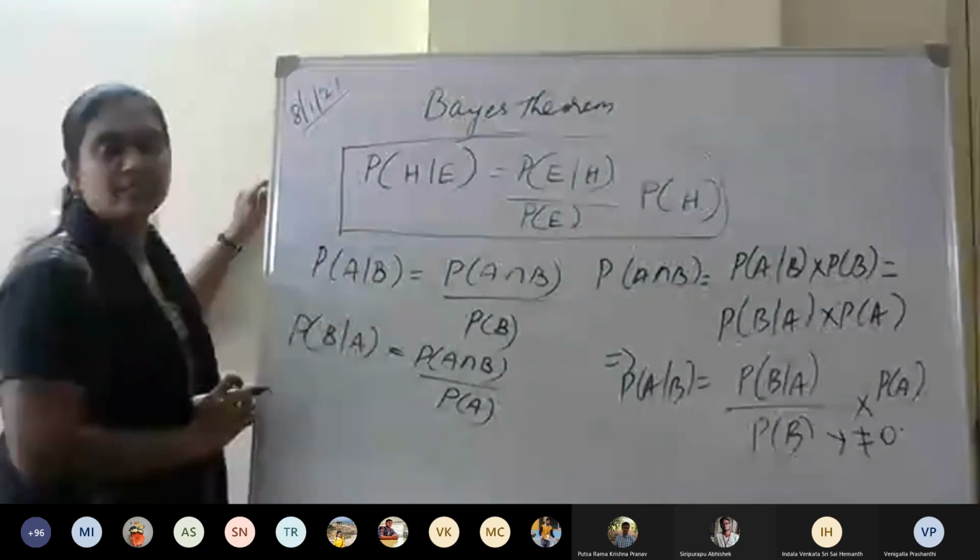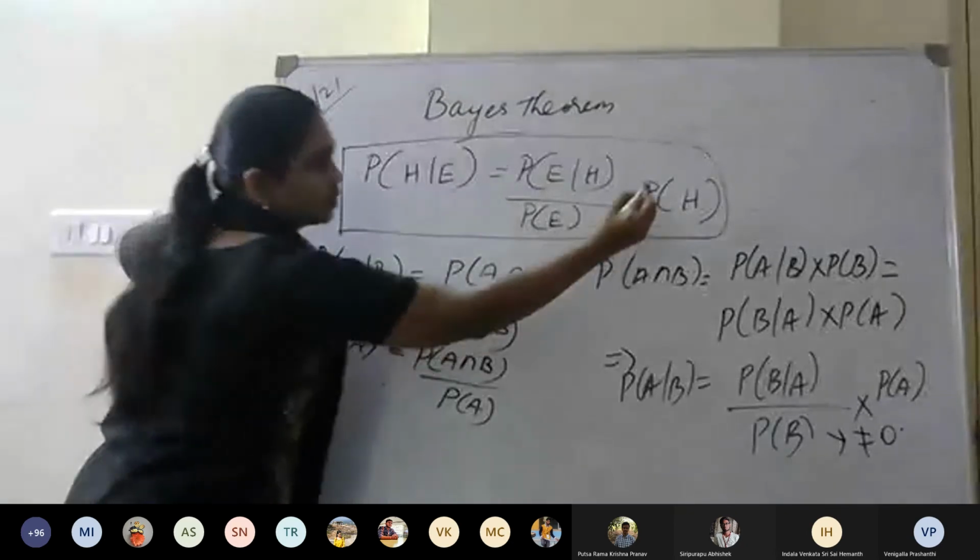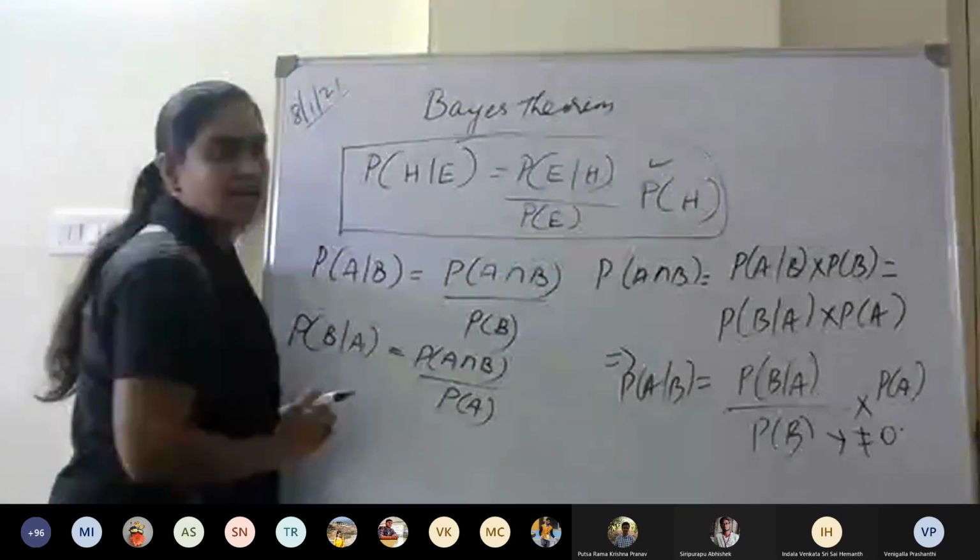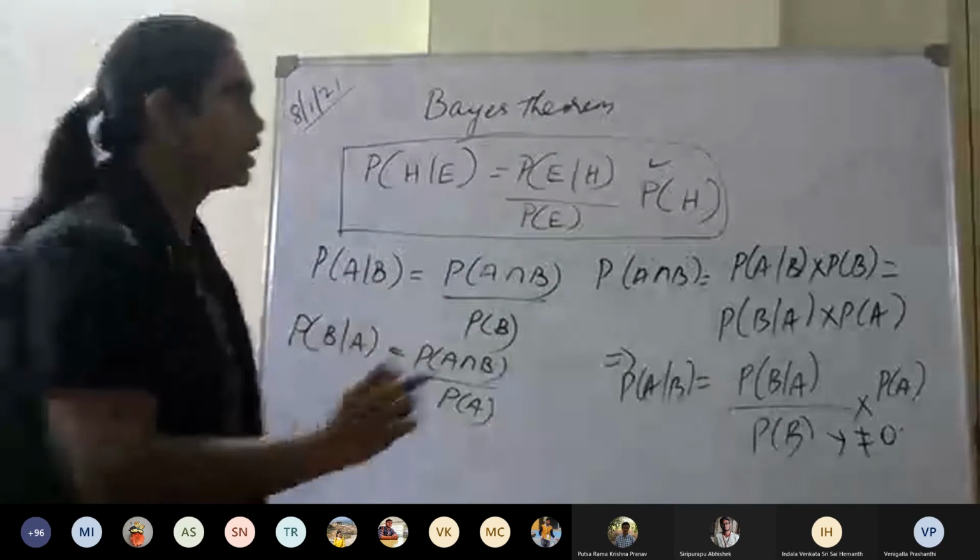So now we need to know what the elements in this formula are. This is the probability of the hypothesis, P of H, which we call the prior probability.